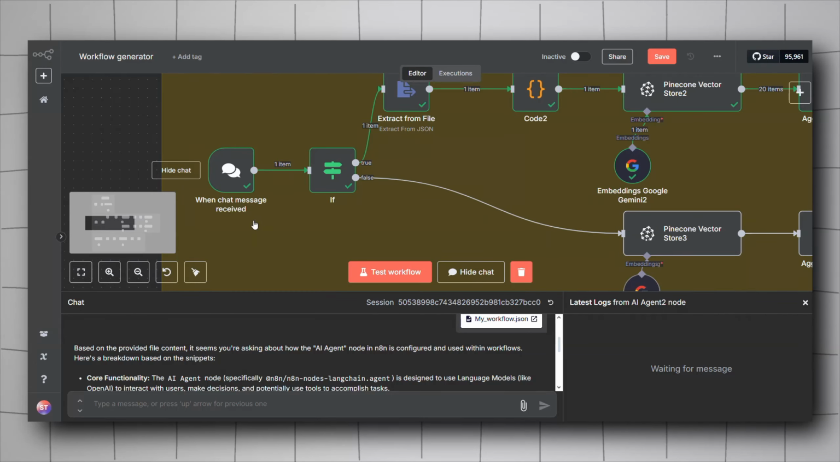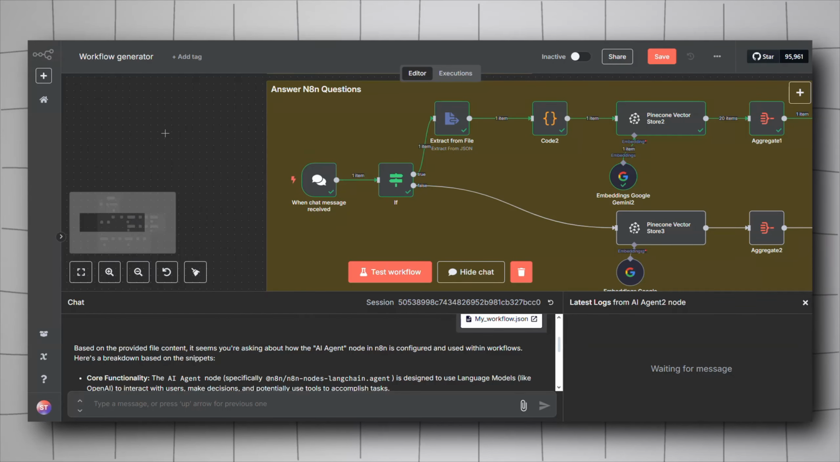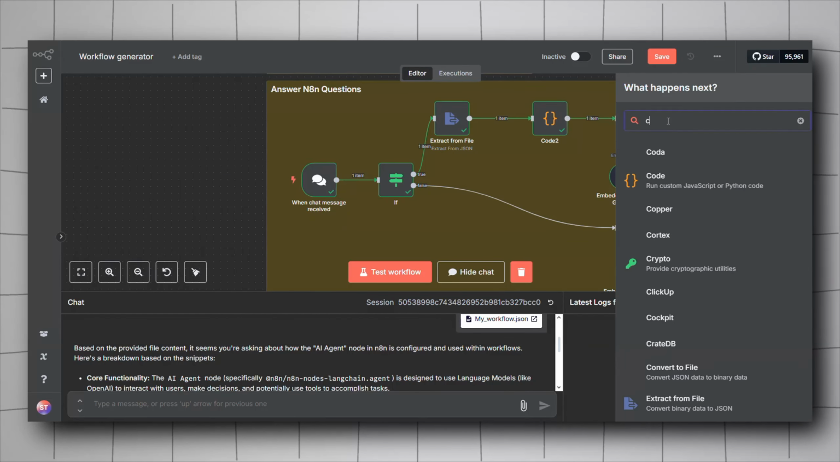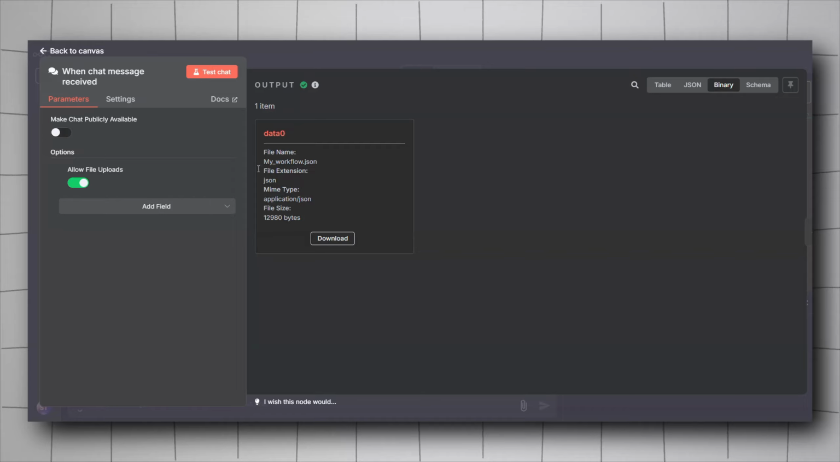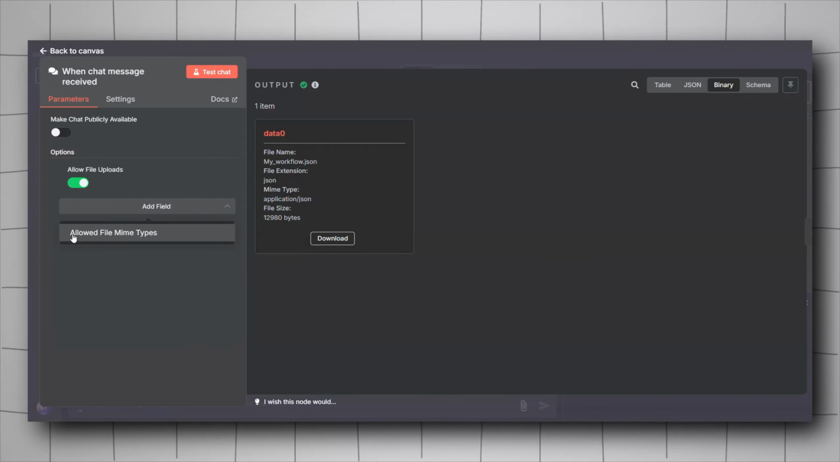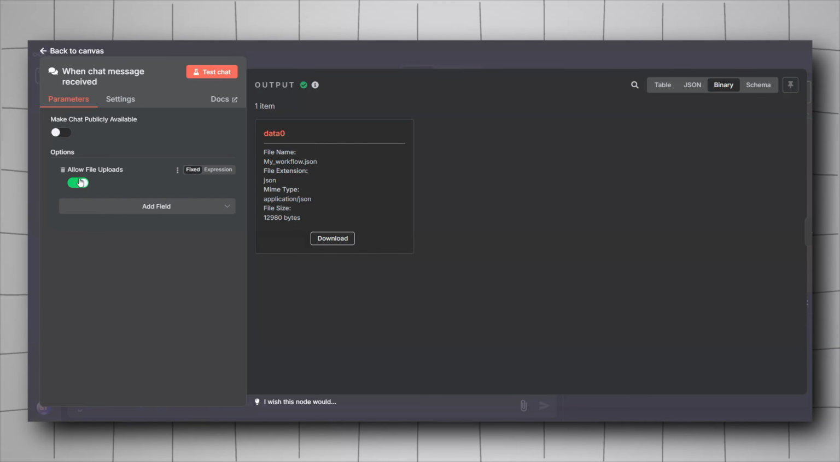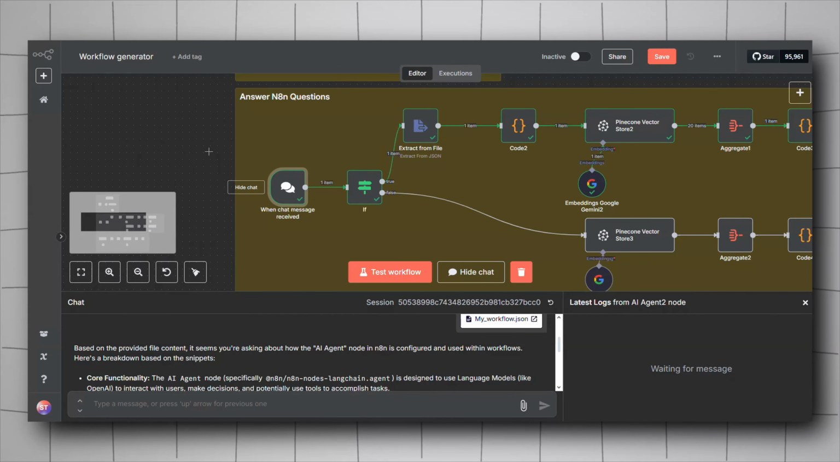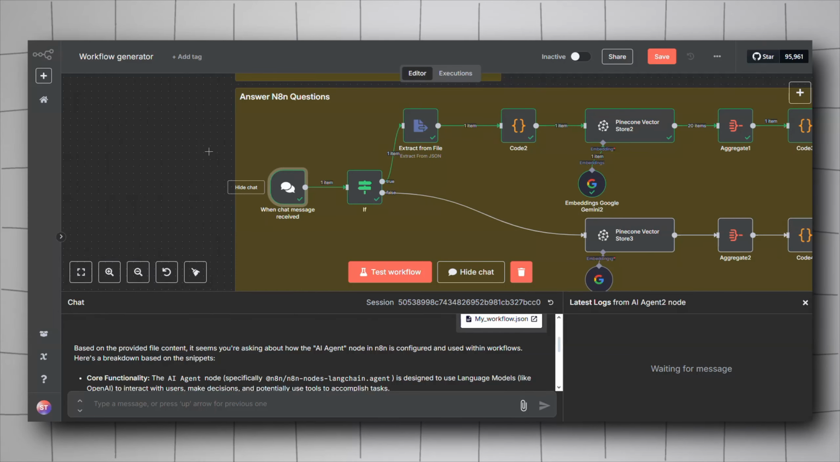For the first part, we will need a chat trigger for this one. So right click on add node, look for chat trigger, and then include it. Go inside of it. You will have to click on add field and then select another option which will be allow file uploads. It will give you something like this. You will have to turn this on. That's where we'll be accepting files. Let's say we want to input our JSON for our workflow that we have created to get advice or feedback on. So now we are able.